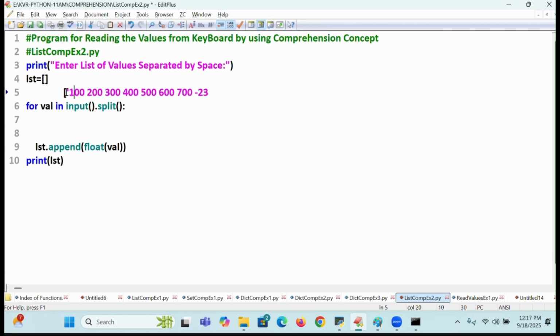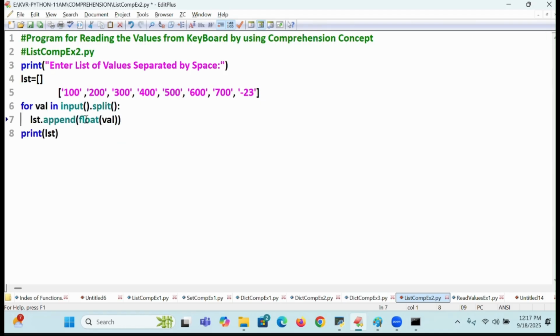It will become STR, STR, comma separated. All the values will become like this. Each and every value will become a list of values with STR type. Immediately next what will happen? The for loop. For which value? 100. Appending to whom? LST. Did you understand this input and then split off?